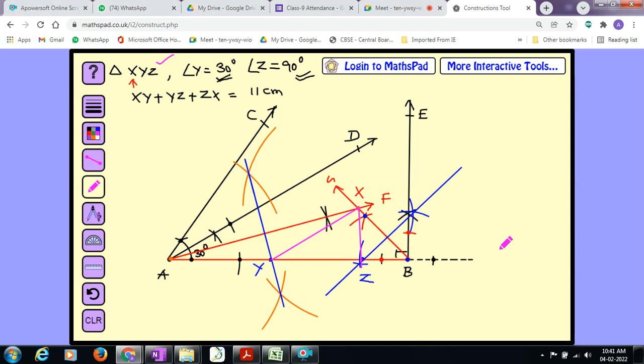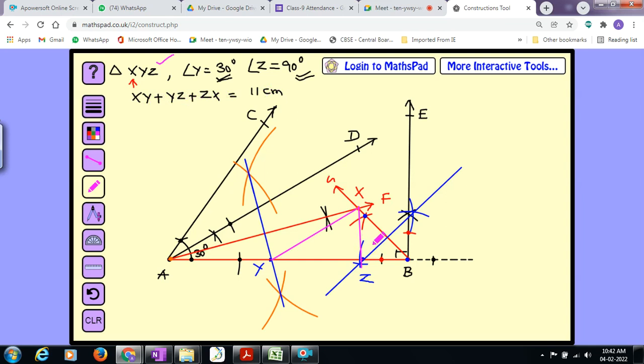I will show a brief justification. Angle Z is equal to 90 degrees. Angle Y is equal to 30 degrees, sir. In that case only our construction is right. But once again I will give the justification: why angle Y is 30 degree, why in this construction Z is 90 degree, how XY plus YZ plus ZX is 11 centimeter. If I can give that explanation, things will be all right.